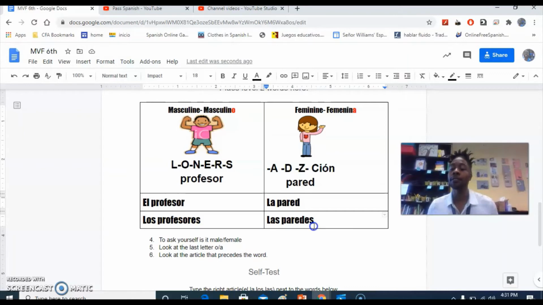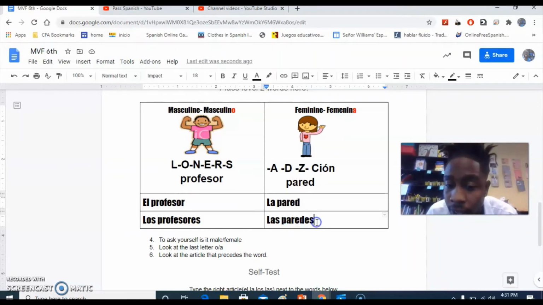So I typically ask my students, knowing that these words can't end with just S and that we have to add a vowel to make it ES. If we had a word like profesor on its own with no article and the onus was on you to figure out if it was male or female, which letter would help you know that this is male? Which letter here in paredes would help you know that this word was female?